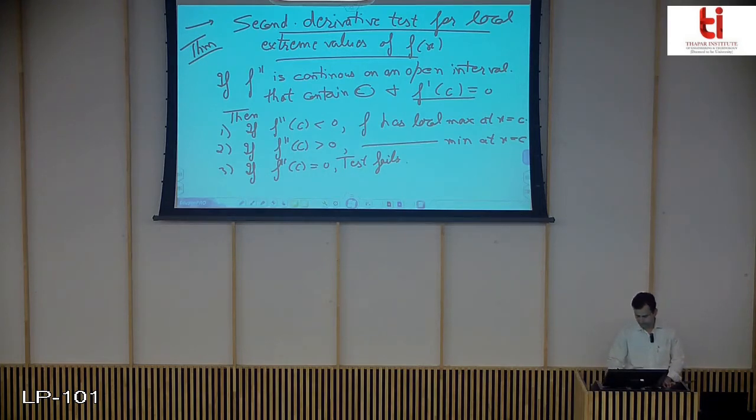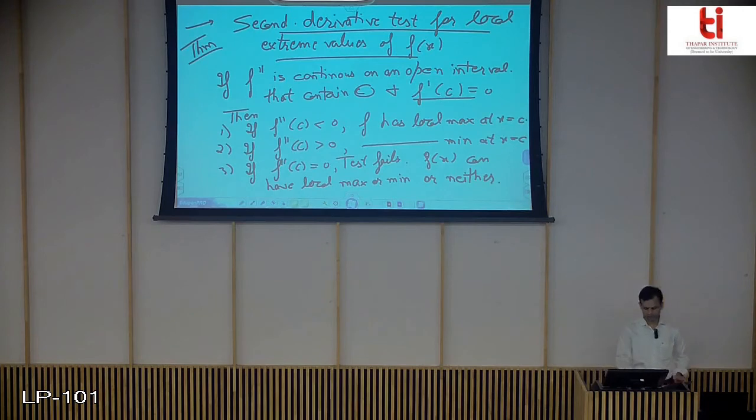So when the test fails, f(x) can have local maxima or minima or neither. In such cases, it can be any. So this completes the review of extreme values of single variable functions.